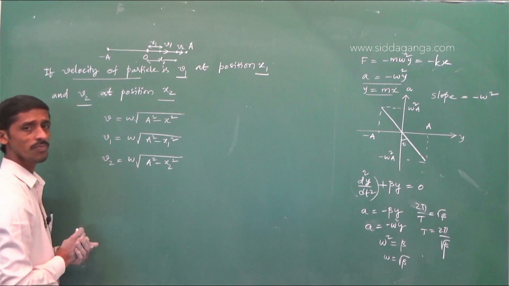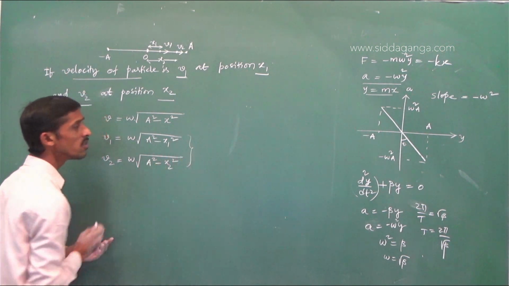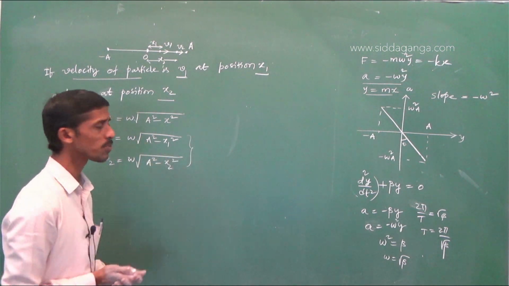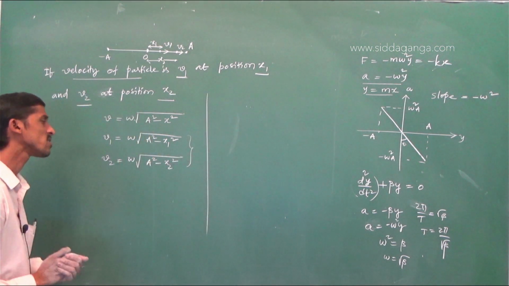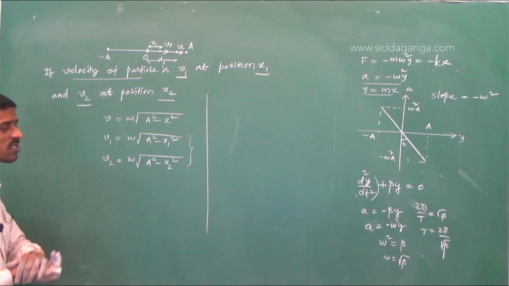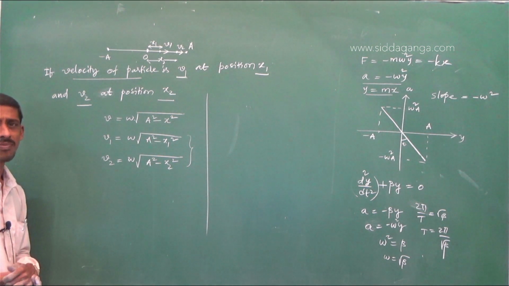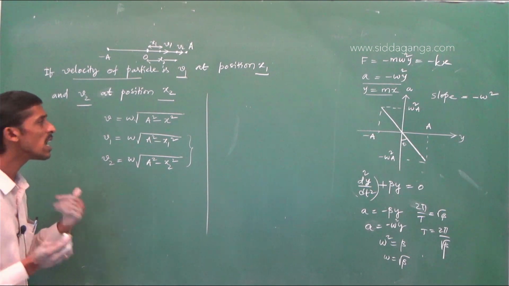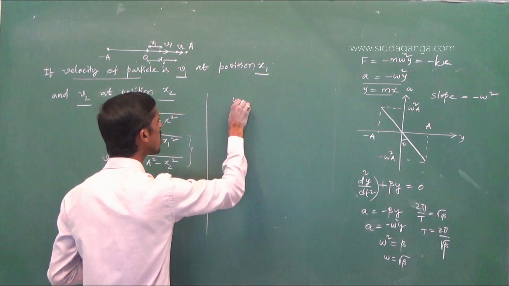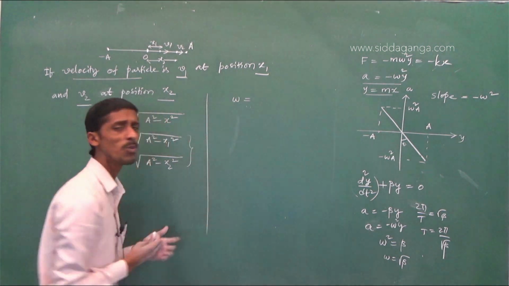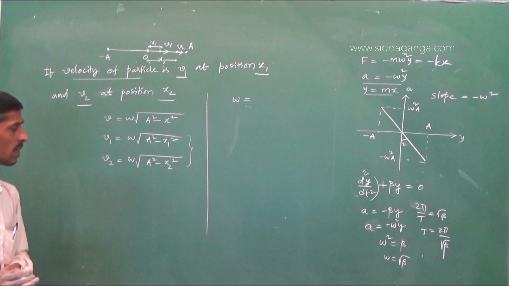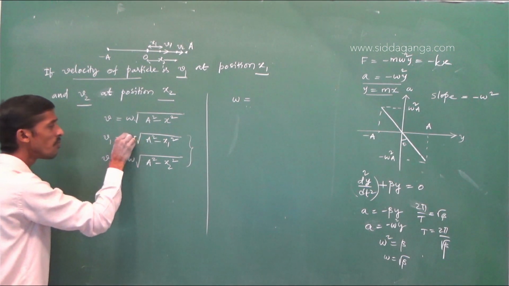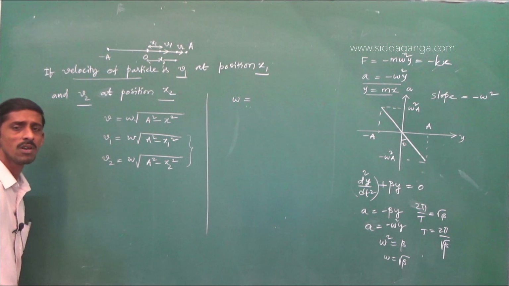By solving these two, you will get different expressions. First, looking at these two equations, for example, if I need the angular frequency, what is the expression for omega? Asked in NEET examinations. I need omega, what will you do?